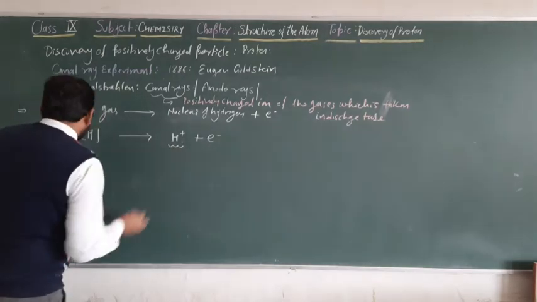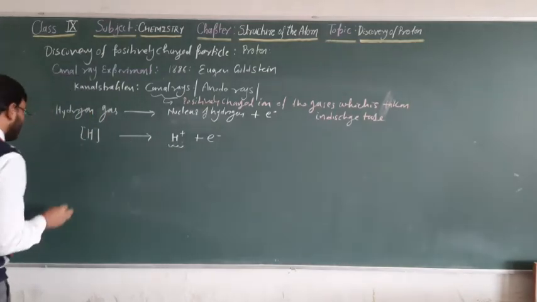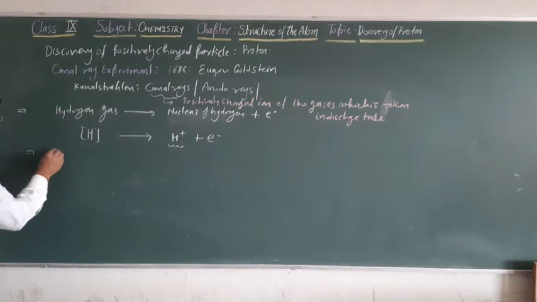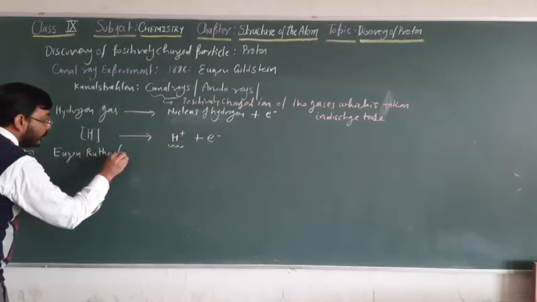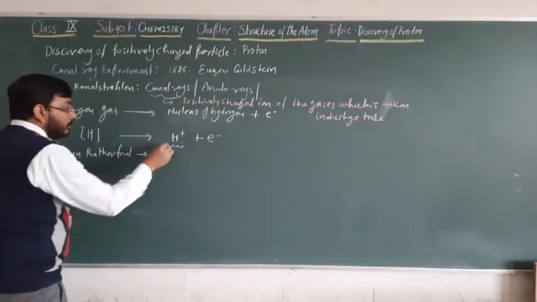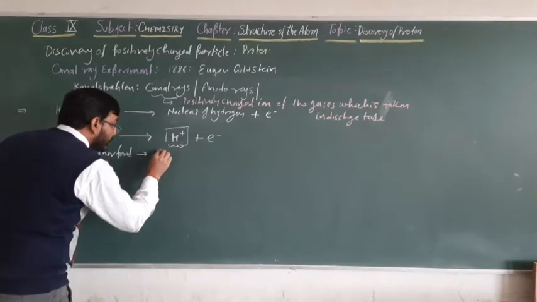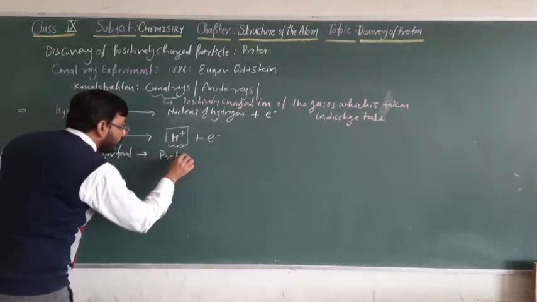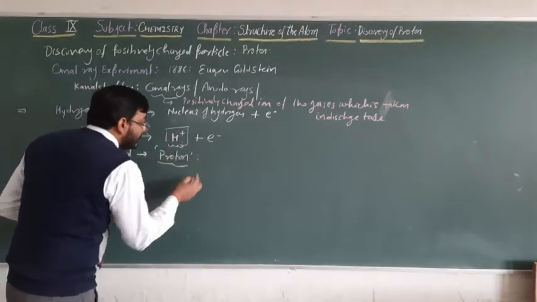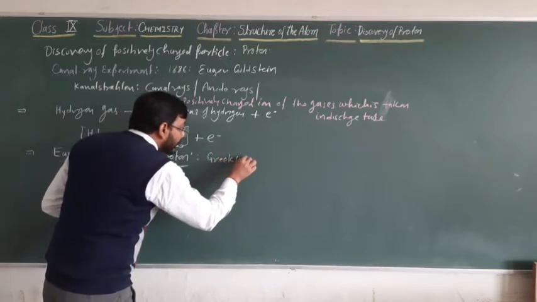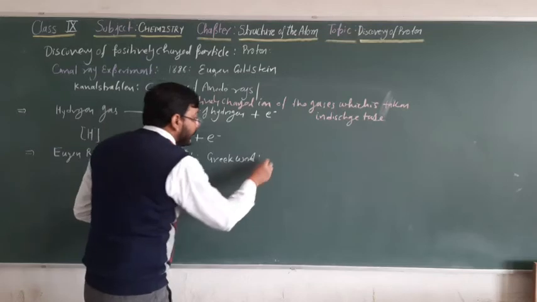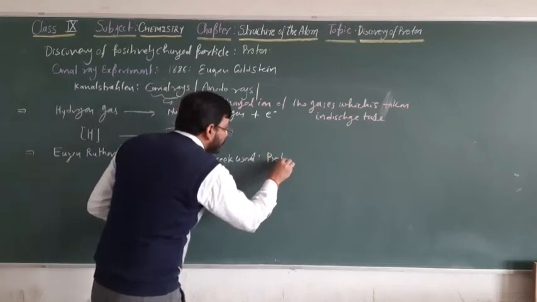So the first time, the name of this H plus was given by Rutherford. Rutherford named this positively charged ion the proton. The word proton is derived from the Greek word protos.